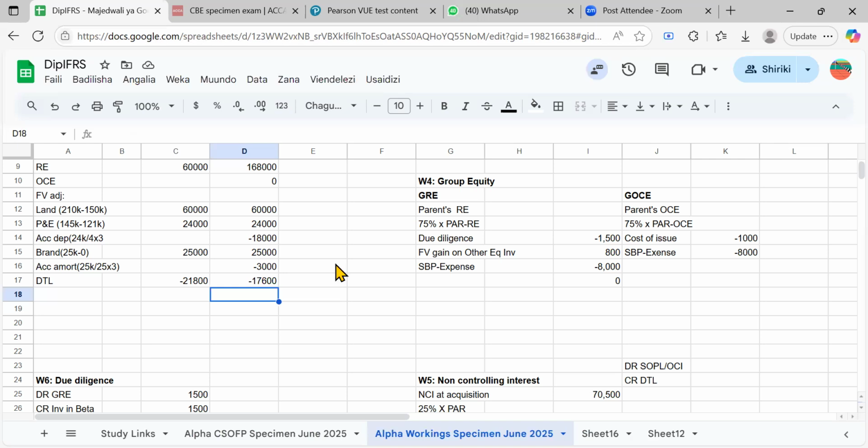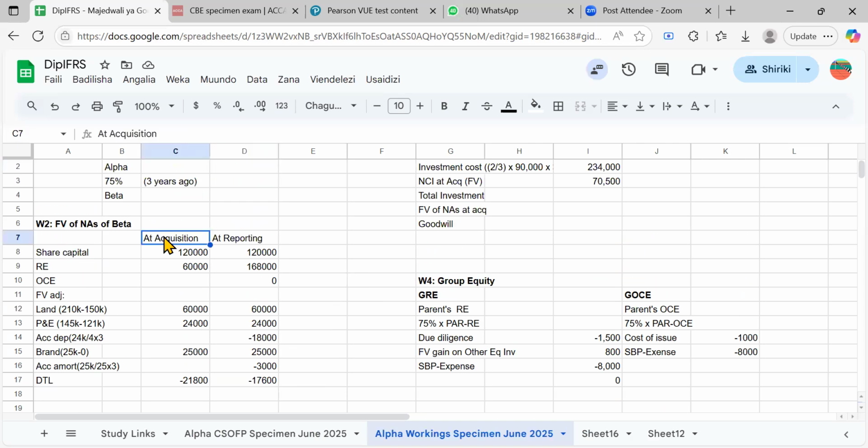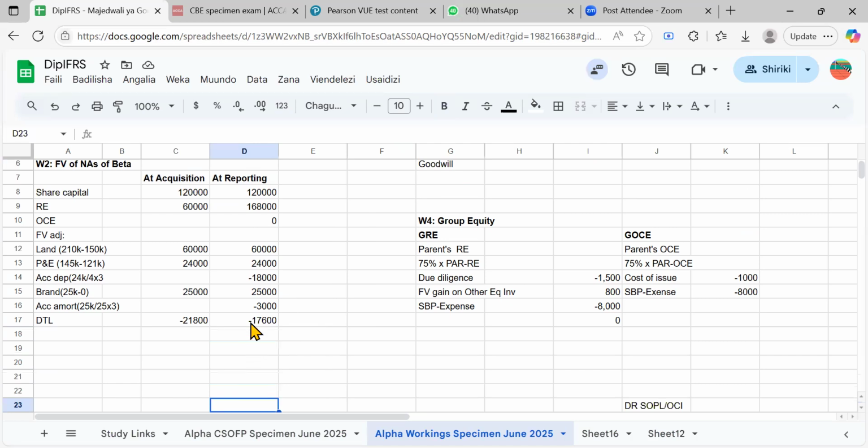But now you can see in the books, remember, we had these two figures here because we have the figures at acquisition and at reporting. But in our books, we are dealing with the statement at reporting. That's why the double entry that you will pass in the books will only be for 17,600. We have this deferred tax liability, and as you can see, it has already reduced the figure for net assets. It's like you have debited net assets by 17,600, right? So we do this, and we go on and credit the deferred tax liability in the statement of financial position.